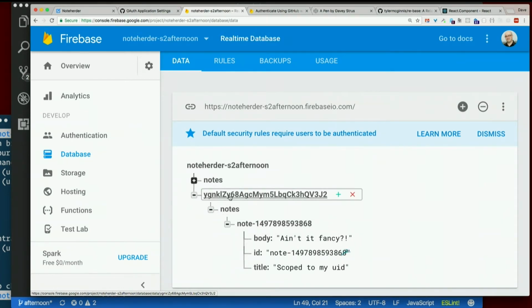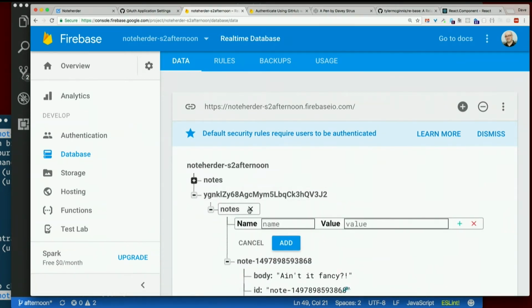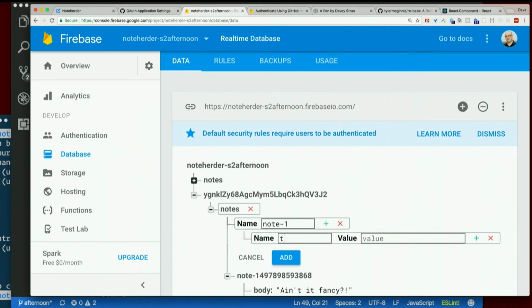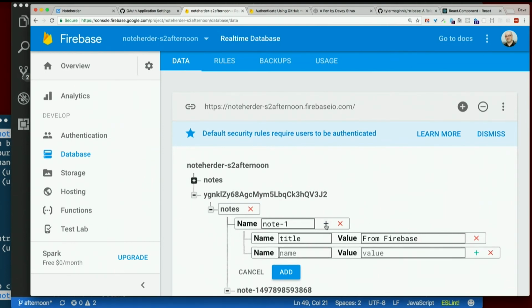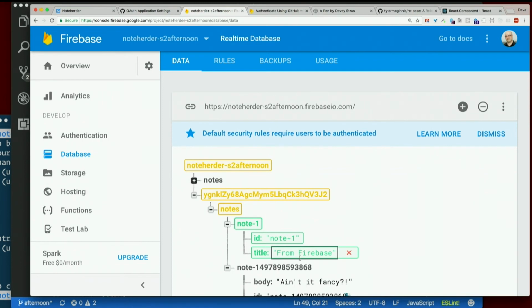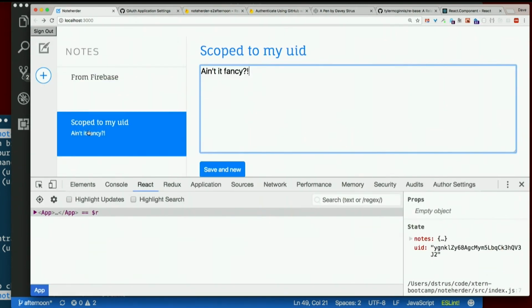Once again, if I were to add a new note underneath here, there it is.